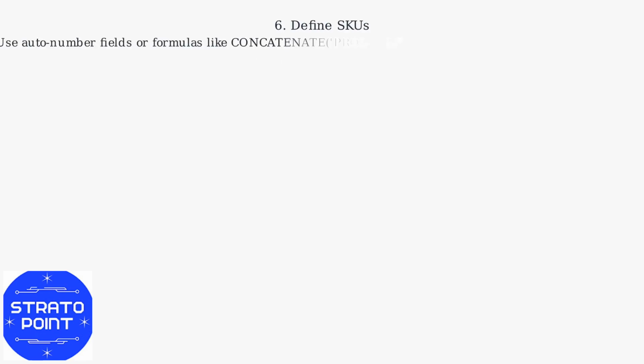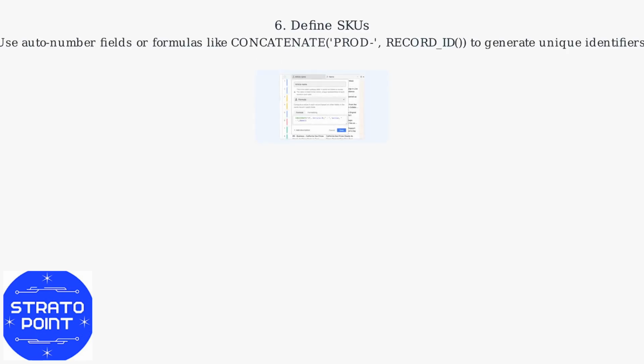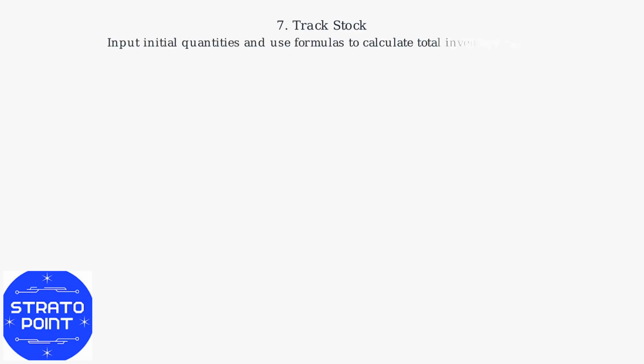This is where you will define SKUs. Use auto number fields or formulas like concatenate to generate unique identifiers. Track stock by inputting initial quantities and using number fields. Formulas are then used to calculate total inventory value.